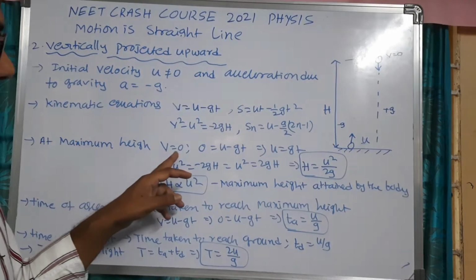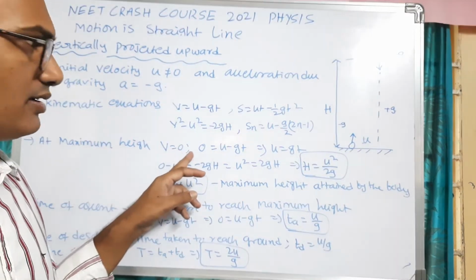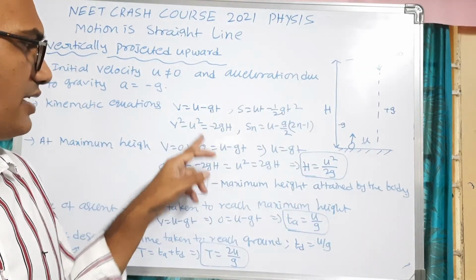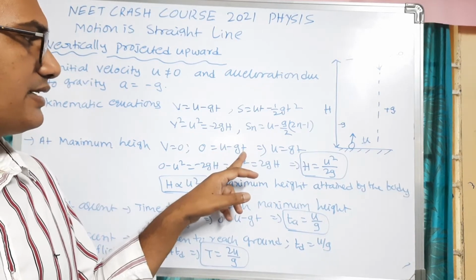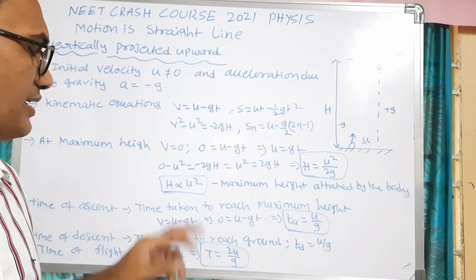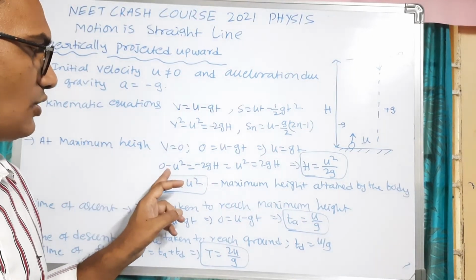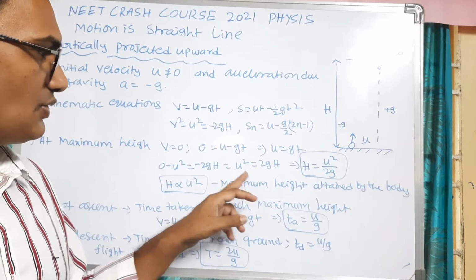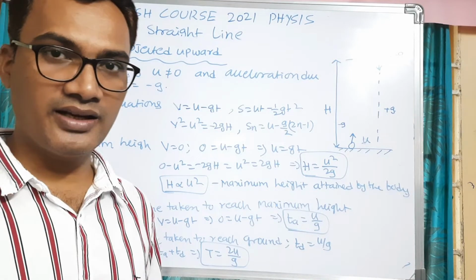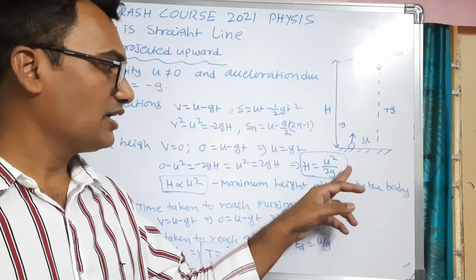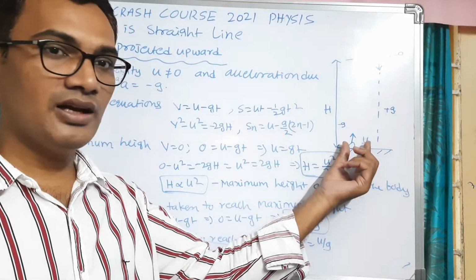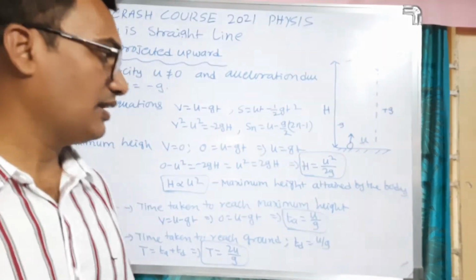So at maximum height, velocity will be 0. Final velocity will be 0. In the first equation, 0 is equal to U minus GT, so U is equal to GT. In the third equation, we can write 0 minus U square is equal to minus 2GH, so U square is equal to 2GH. From that we can write H is equal to U square by 2G. This is known as the maximum height attained by the object with the help of the initial velocity.